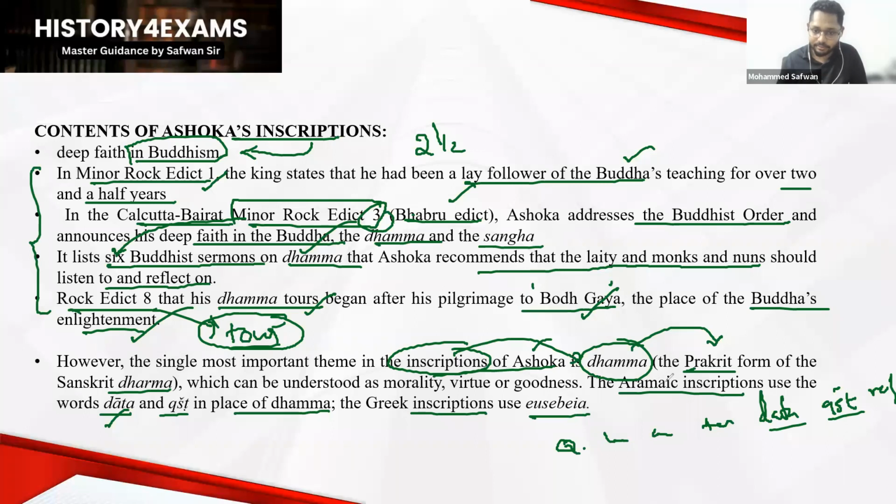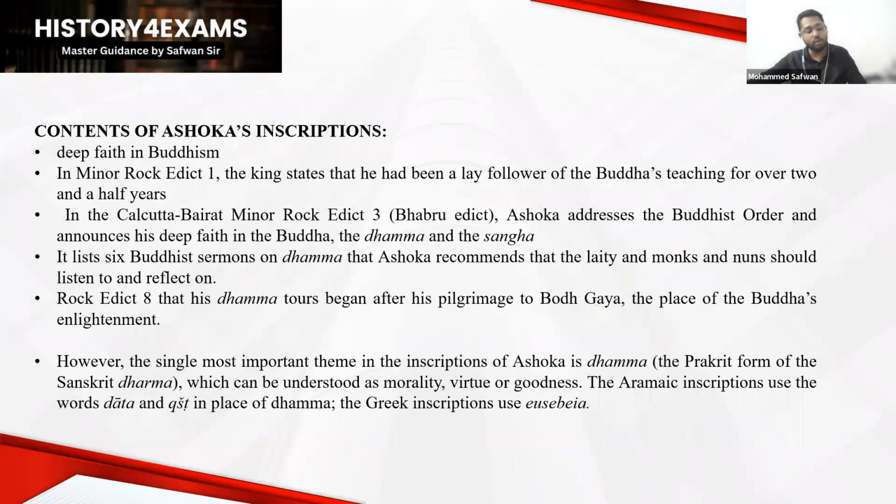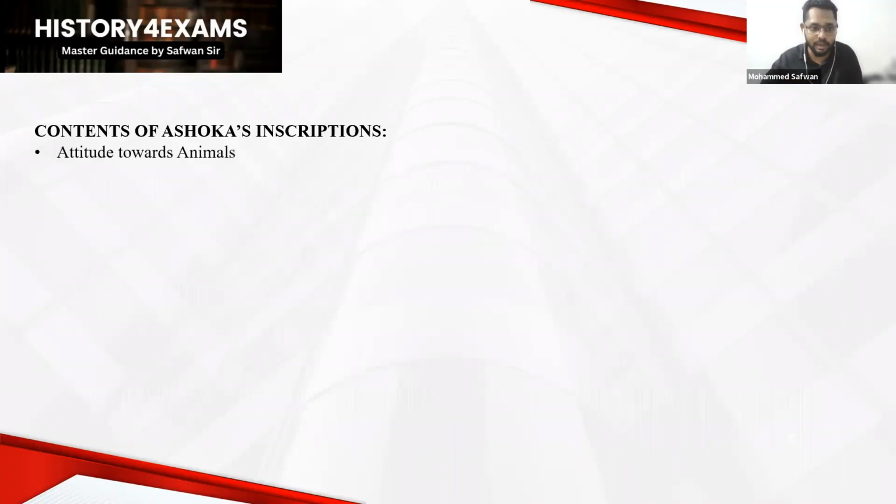And the Greek inscription term Eusebia means what? None other than Dhamma itself. You have to know such terminologies also. From these inscriptions you will get much more information, because ultimately they tell us about King Ashoka. So you have to study these inscriptions very well.